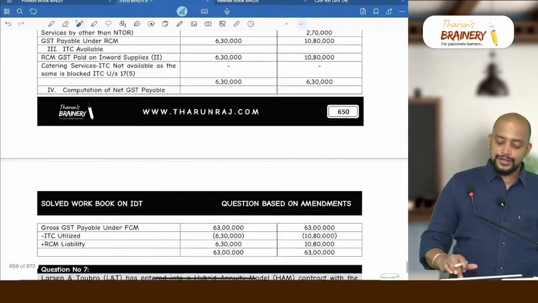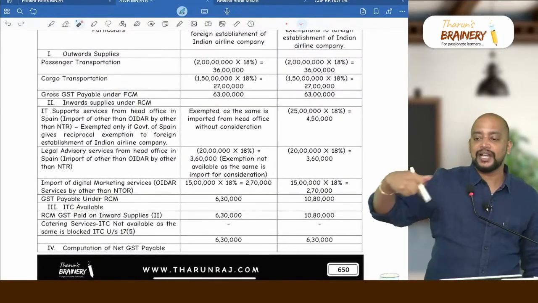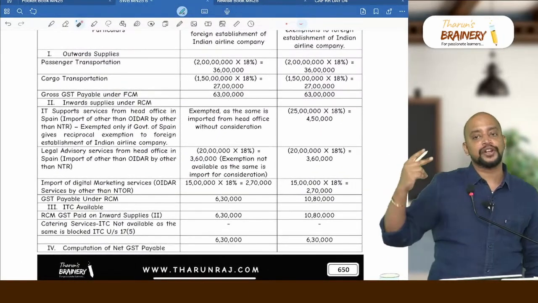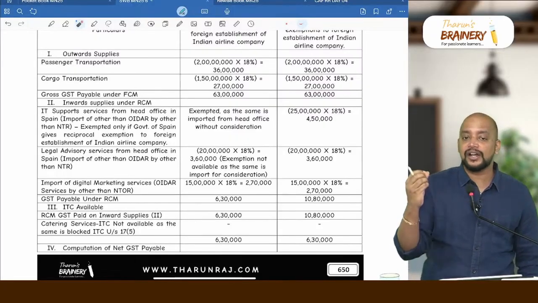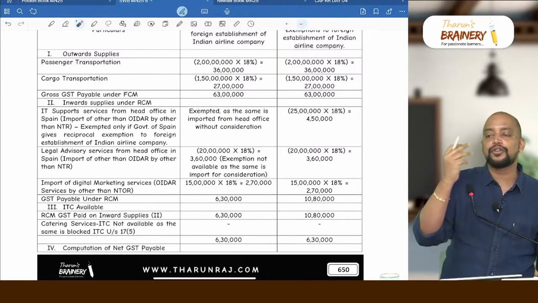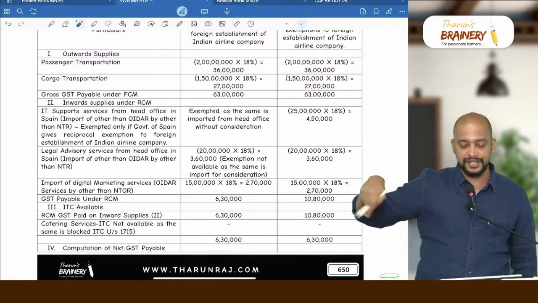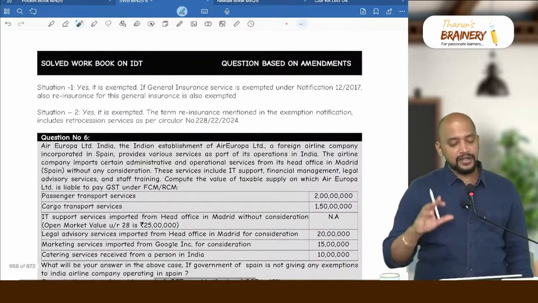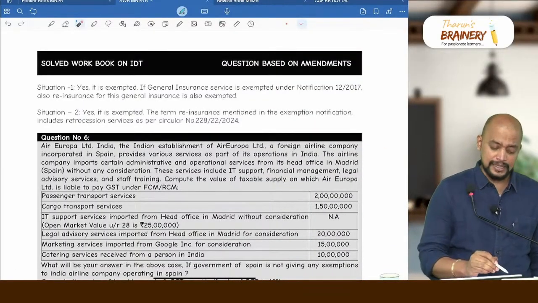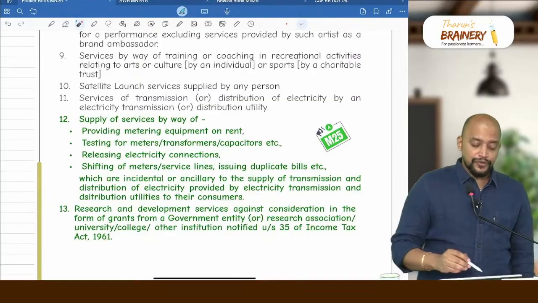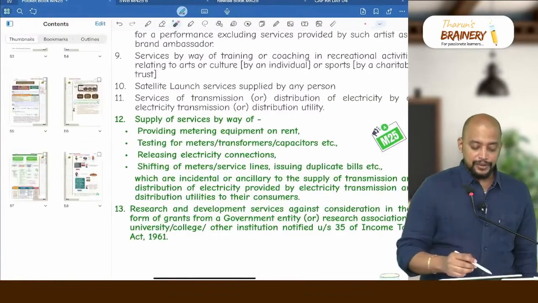Understood? So related to this point of exemption, they can make a question like this, connecting with other import of services, because it's high time. Import of services they have not at all tested in the last 3-4 attempts. So they can ask. Moreover, there is an amendment in that import of services. That's why I have given a possible question like this. They can coin a question. Next. So we are moving on to, so these are all the questions on amendments related to exemptions.